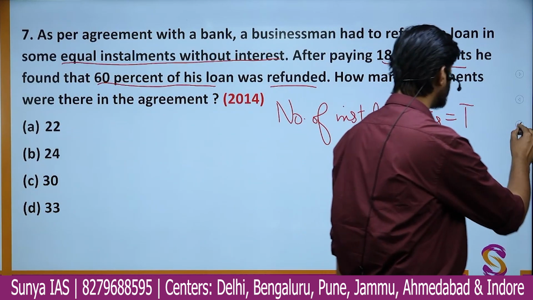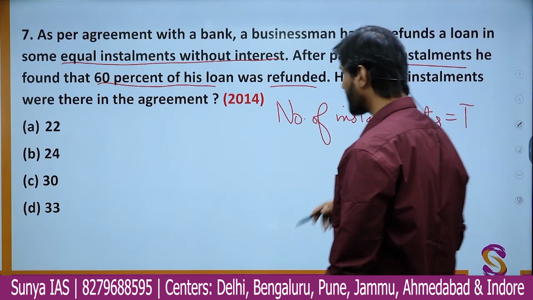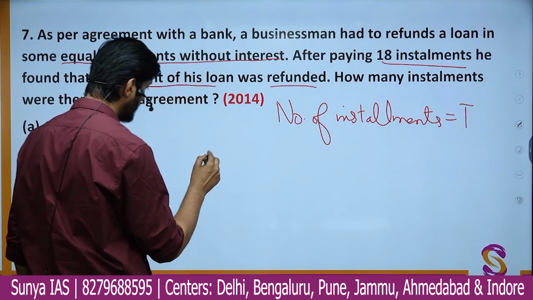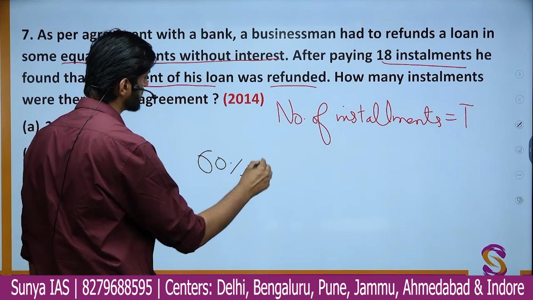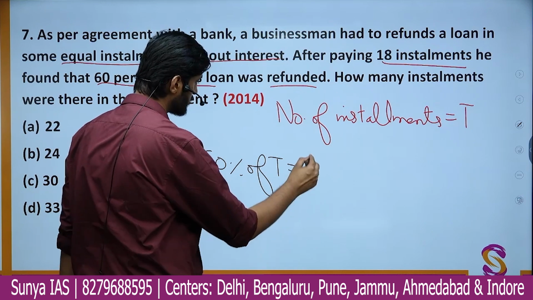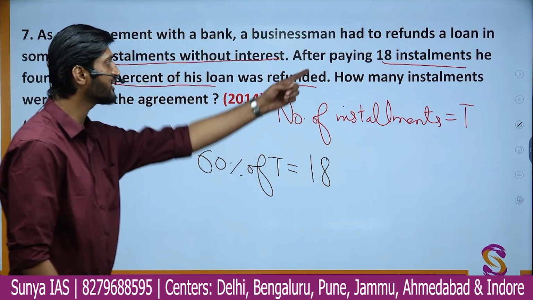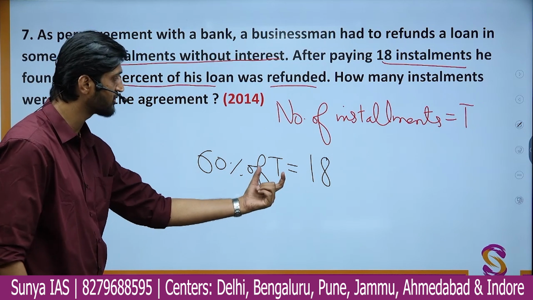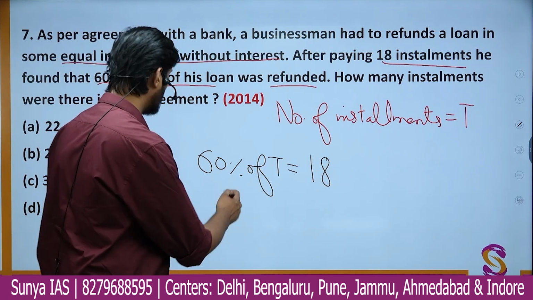So one can simply say that 60% of T, out of the total installments, is paid by 18 installments. So this will be the simple equation you can extract from all these lines, that 60% of T is 18.